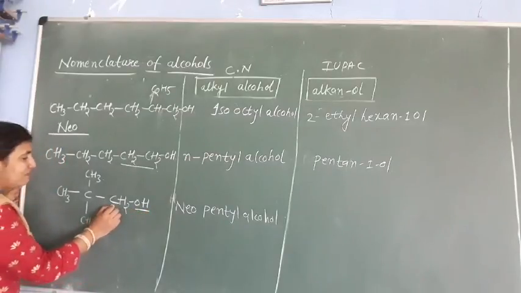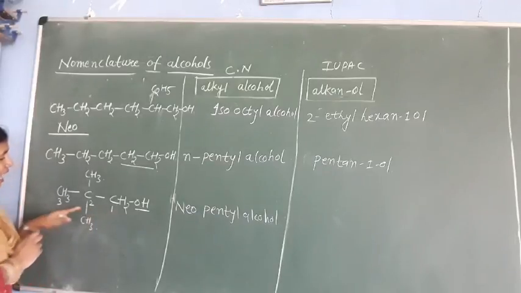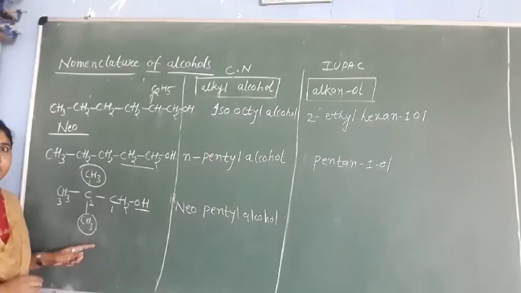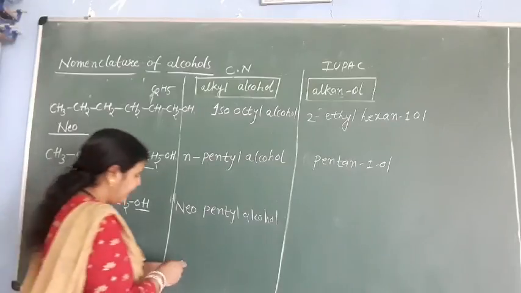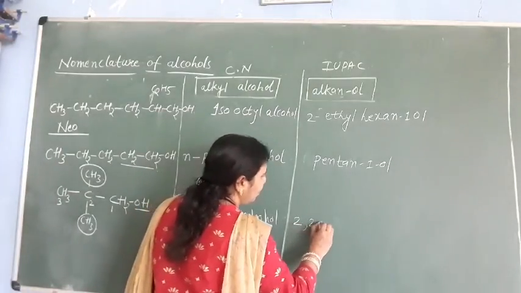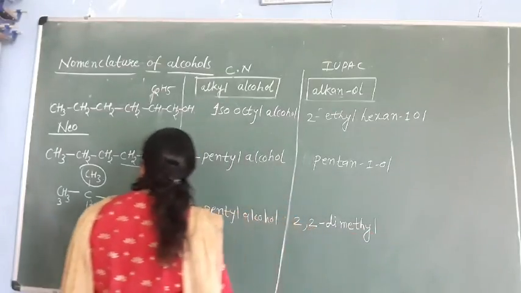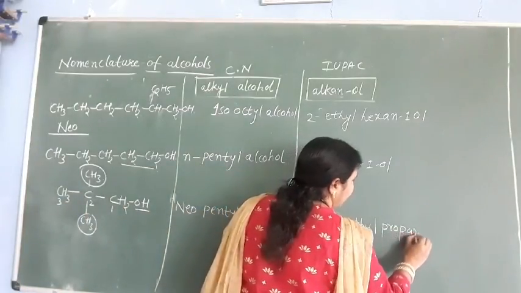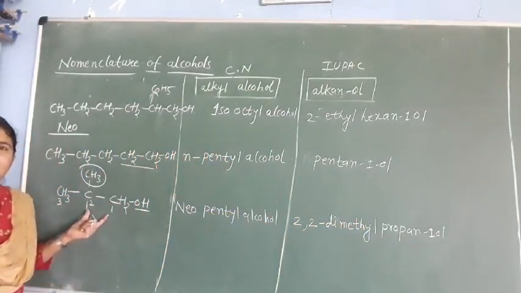And for the IUPAC nomenclature, this is our functional group, so start numbering from this carbon: 1, 2 and 3. This is our parent chain, and on the second carbon we have two methyl groups. These methyl groups are substituents. So first we have to write the substituent name: 2,2-dimethyl, and our parent chain is propane. So propan-1-ol. This is the IUPAC nomenclature of neopentyl alcohol.